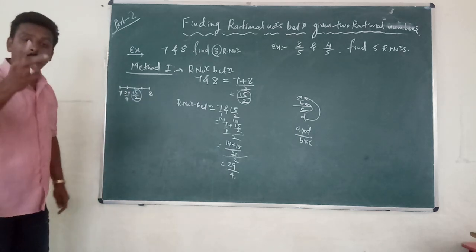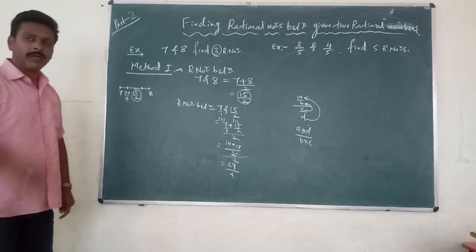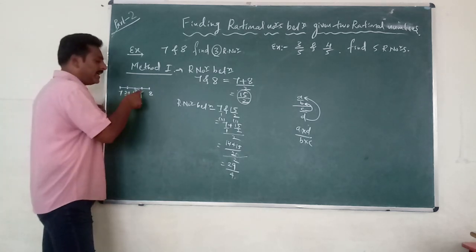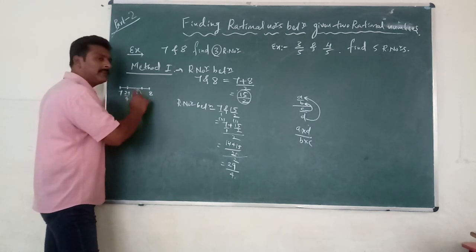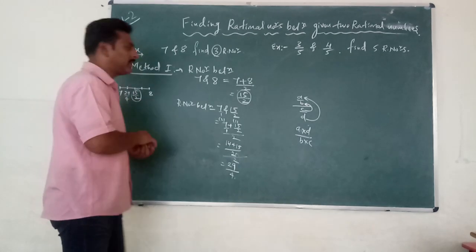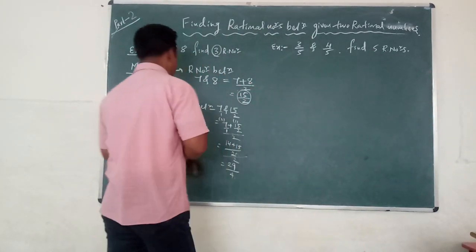Now we got two rational numbers between these two given numbers. One more is left out, that is here. Now we have to add which two numbers? This and this, divided by 2. Then you will get the third rational number. So let me take that one also.